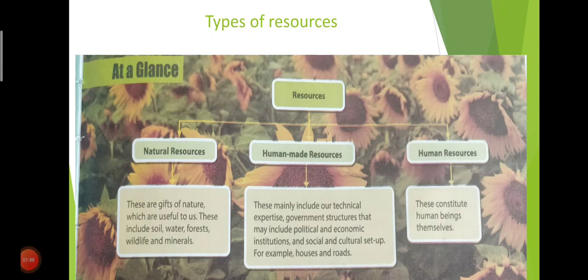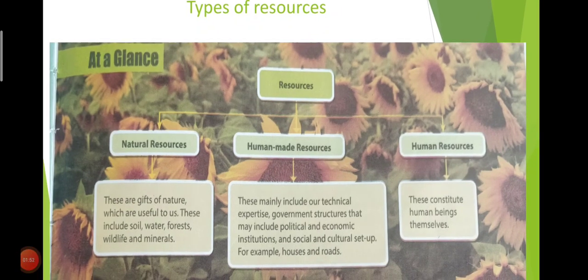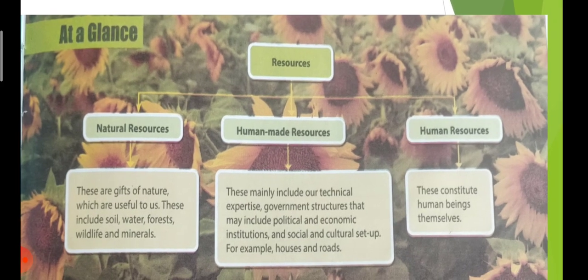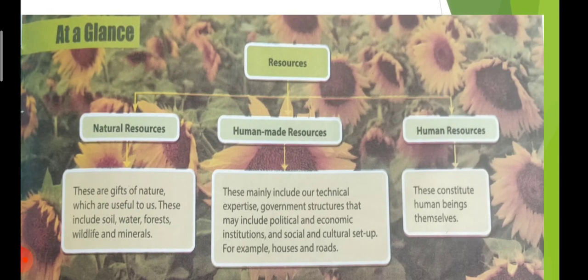Now, the types of resources. First, we will see the flow chart. Here you can see the resources: natural resources, human-made resources, human resources. Natural resources. These are the gift of nature which are useful to us. These include soil, water, forest, wildlife and minerals.